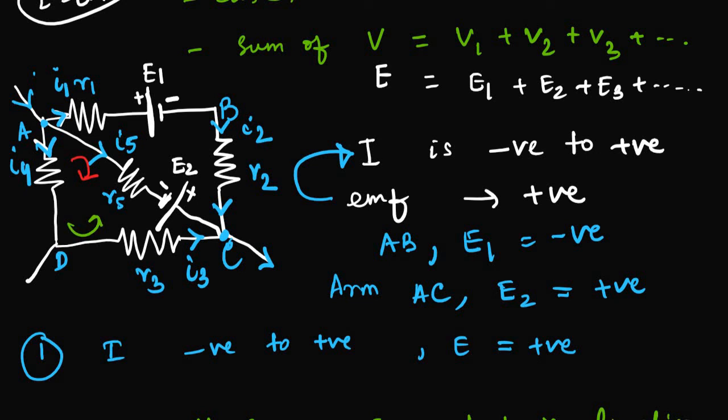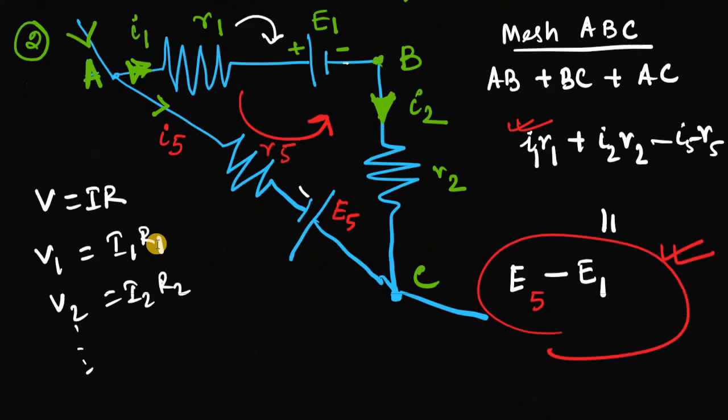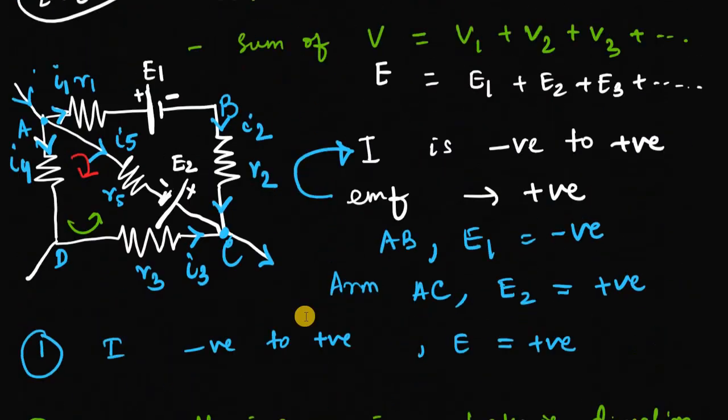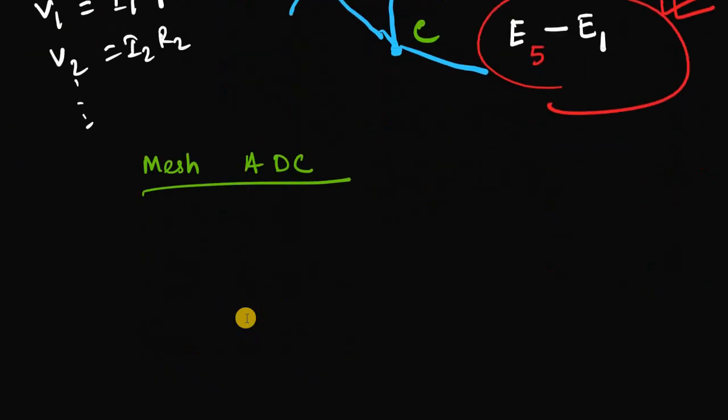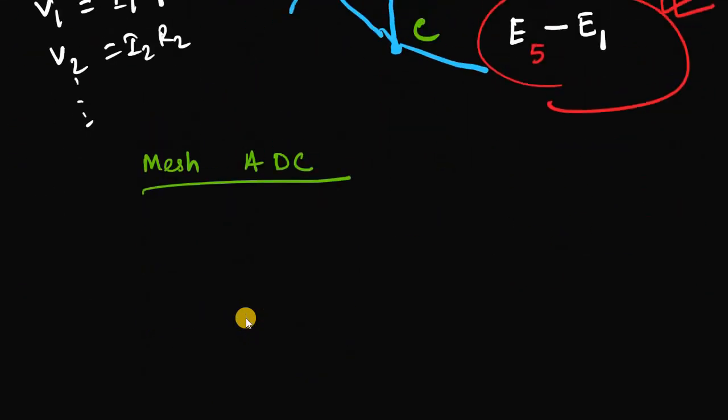So in this mesh, for you there is a homework. I want you to write what would be the situation in the ADC mesh. You can take a screenshot of the picture so that you can do it. And the answer I'm providing you with is the same one in ADC or ACD, whatever the triangle.